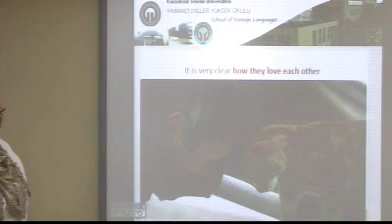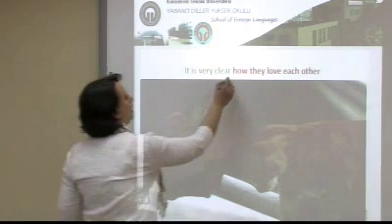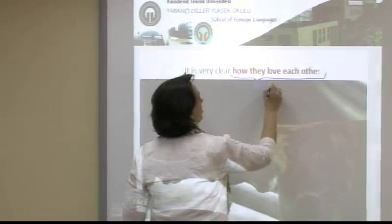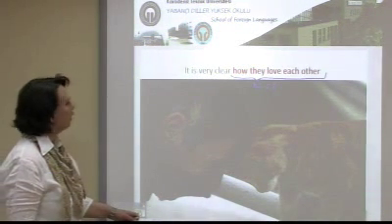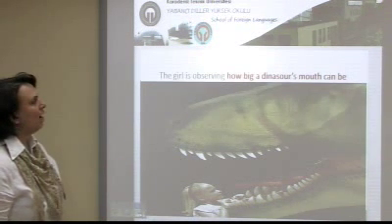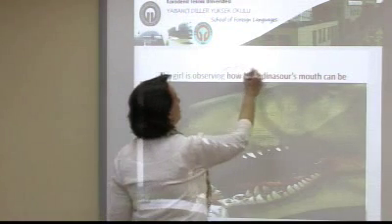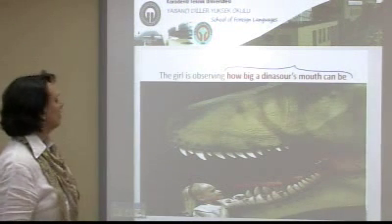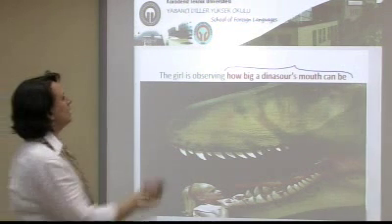Look at the picture. It's very clear how they love each other. This is a noun clause. The girl is observing how big a dinosaur's mouth can be. How big a dinosaur's mouth can be is a noun clause. The noun clause is the object of the main sentence.